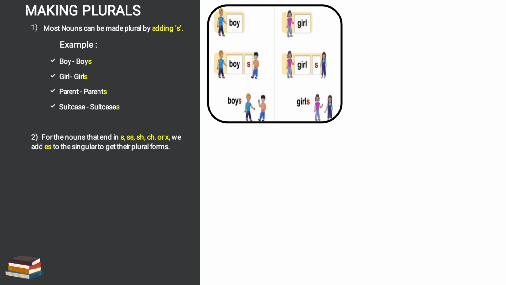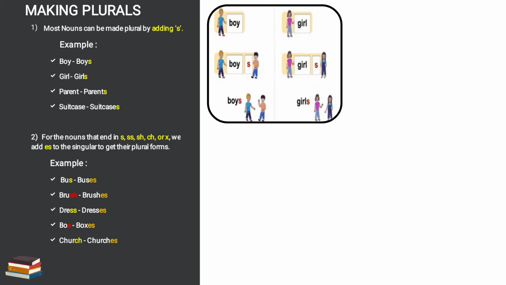Now the second rule we'll see. For the nouns that end in s, double s, sh, ch or x, we add es to the singular to get their plural form. Now we will understand by the example. Now in the rule it is given s. So I have highlighted the words with yellow color and red color.